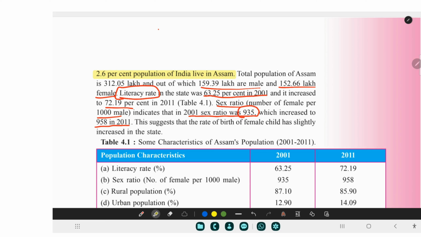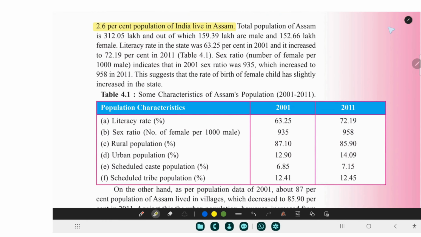Because if there is male percentage or numbers are good, it shows a healthy society. All right, so this is some characteristic of Assam's population. Okay, wait. All right. So these are some of the.